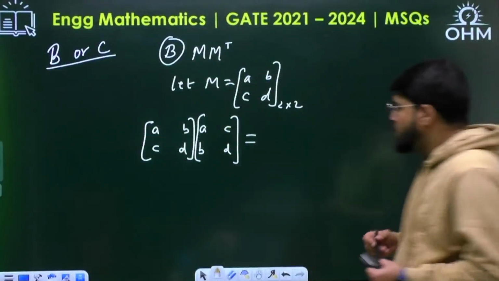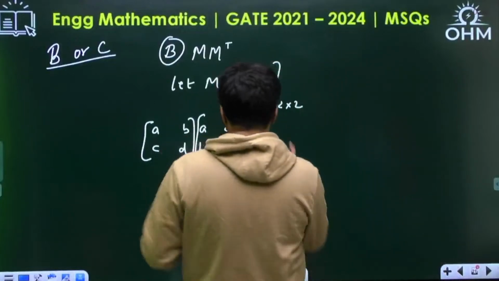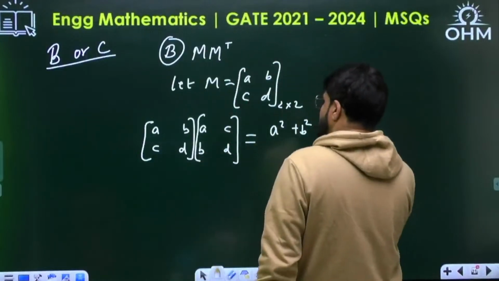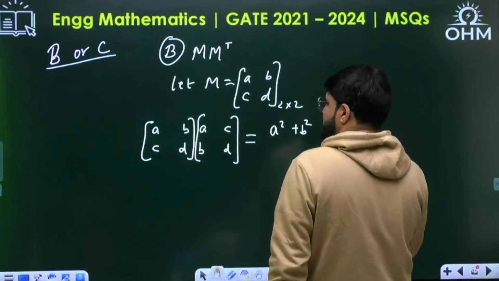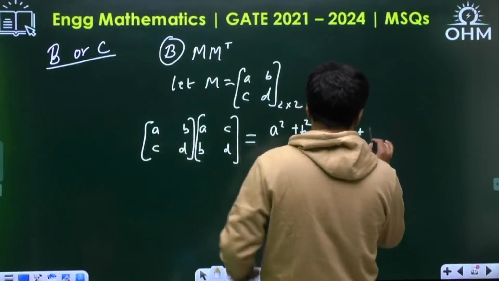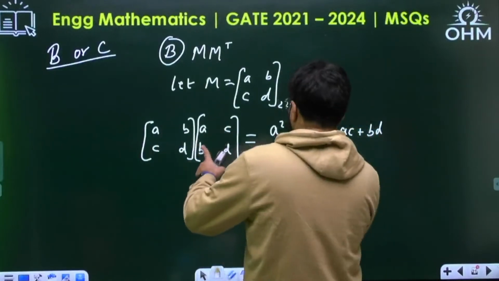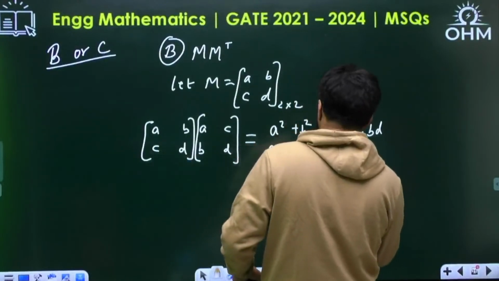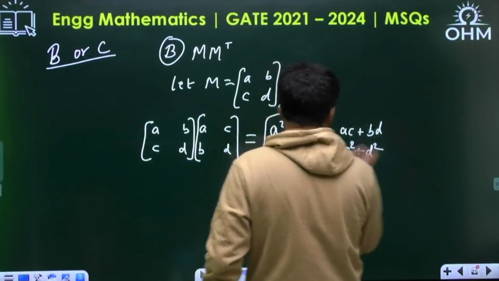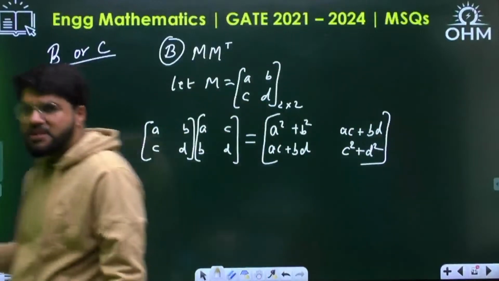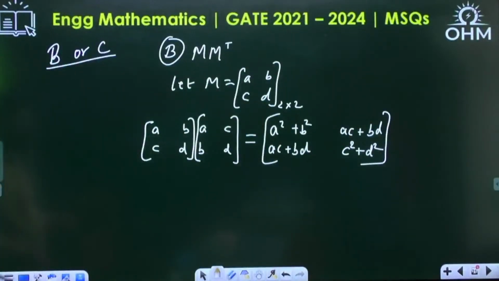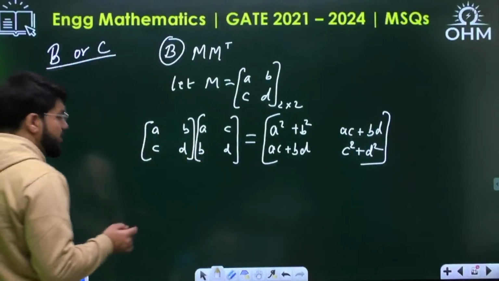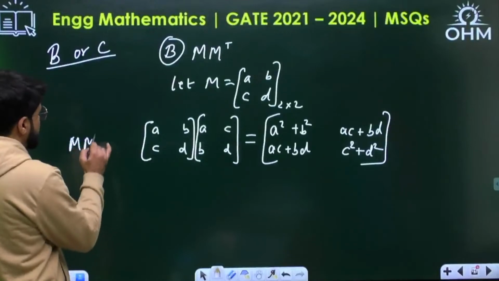So when you multiply, A into A, A square, first element, plus B into B, B square. A square plus B square. Next element, AC plus BD. Next, again CA, that is AC plus BD. And last, C square plus D square, correct? Right. This is the matrix M M transpose.